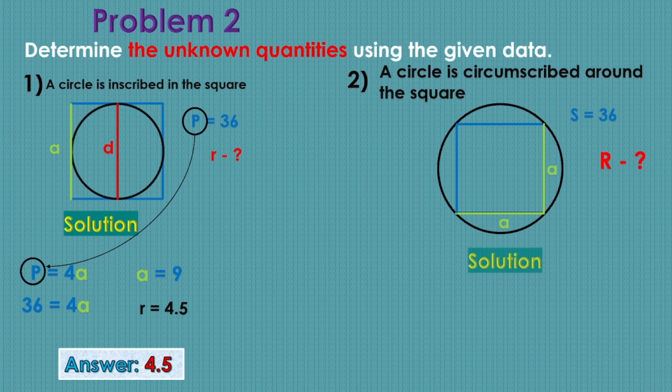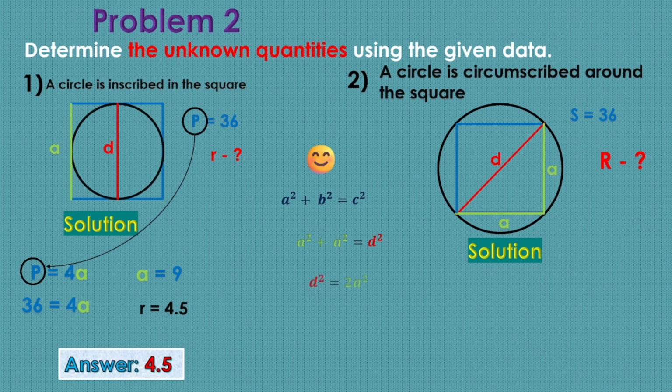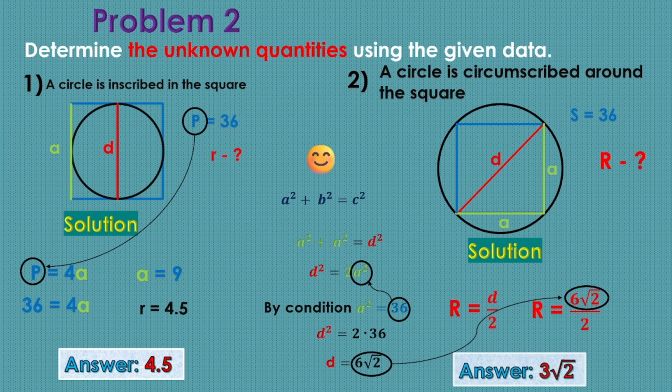Figure number 2. Here we have a circle circumscribed around the square. We are asked to find the radius of this circle. To solve this problem, we must remember the Pythagorean theorem. Instead of the legs, we substitute the corresponding letters. Hence d squared is equal to 2a squared. By the condition, the area is equal to 36. The area is equal to the product of the two sides of the square, a times a. So a squared is equal to 36. Now, instead of a squared, we substitute 36, and we have that d squared is equal to 2 times 36. Hence, the diameter is equal to 6 root 2. Since we found the diameter, we can find the radius. It will be equal to 3 root 2. This is our answer.